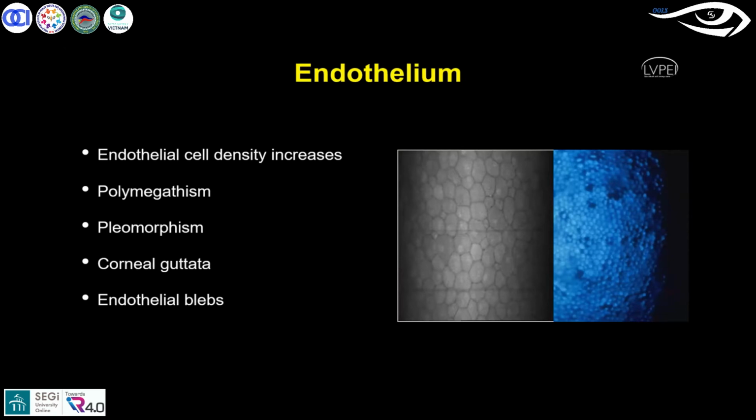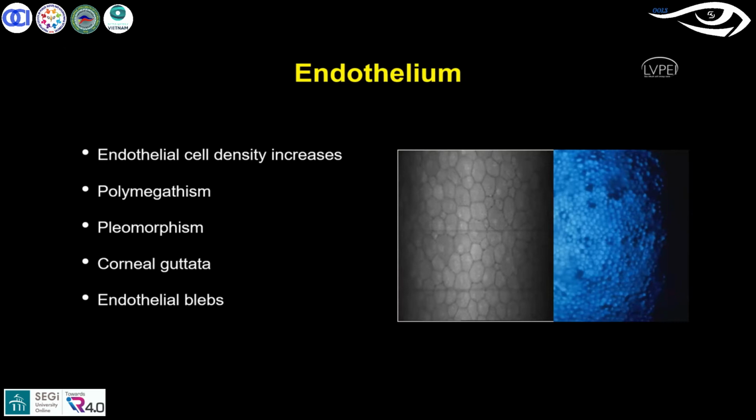There could be cell density changes. Another term we come across here is polymegathism. What is polymegathism? An increase in the cell size. When the endothelial cell size is increased, definitely there will be structural changes, and the integrity of the endothelium can deform. And another one, pleomorphism. Pleomorphism is a change in the cell shape, the cell shape of the endothelium.